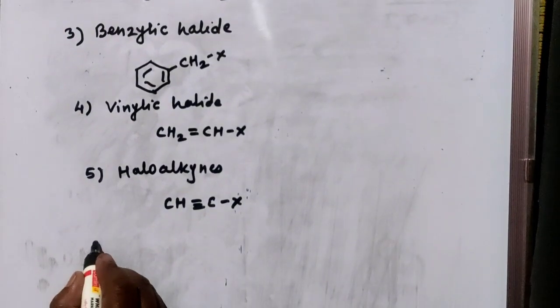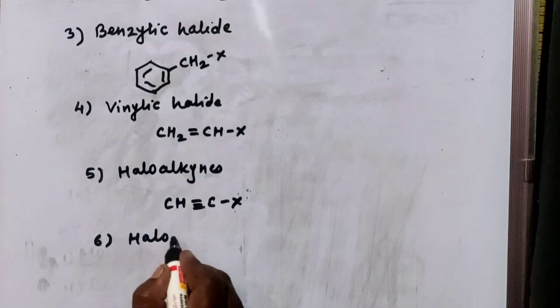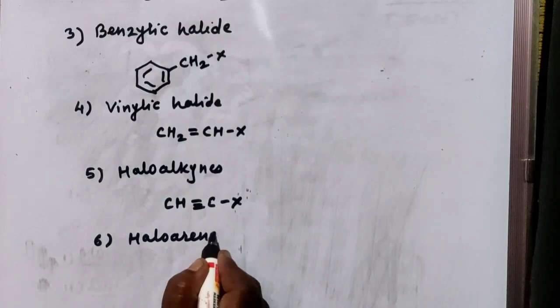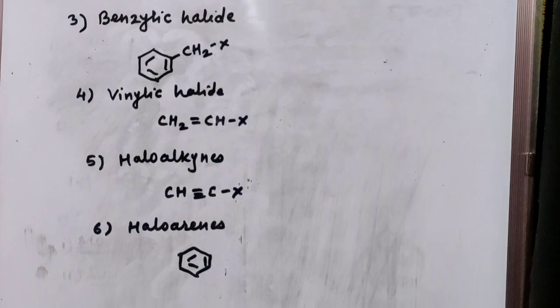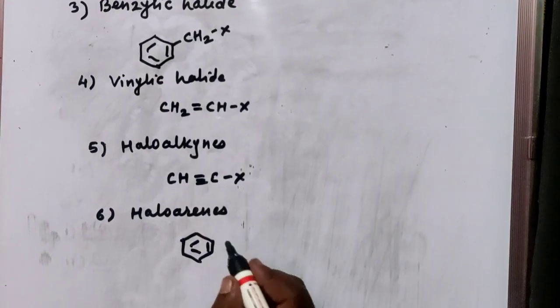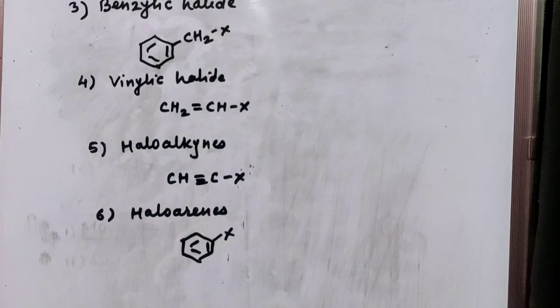And the last one is haloarenes. In haloarenes, your X is attached with the sp2 hybridized carbon of aromatic ring, X.